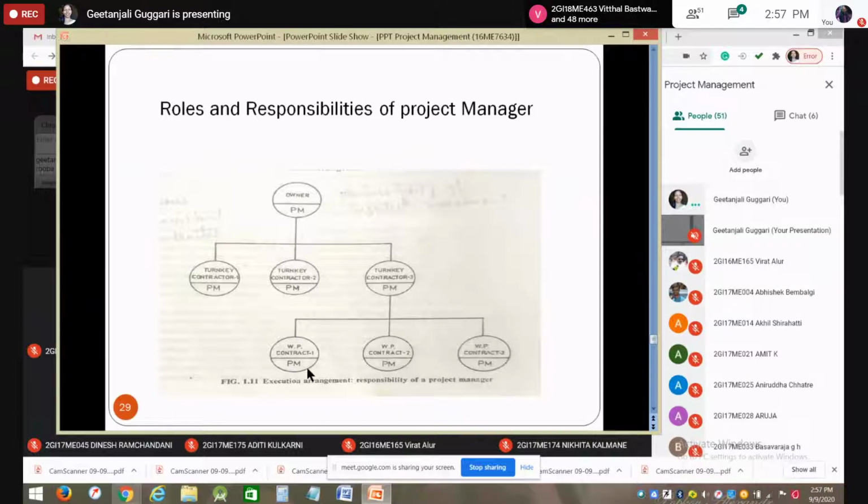So he will assign the other 2 activities as a contract and get the work done from the contractors.